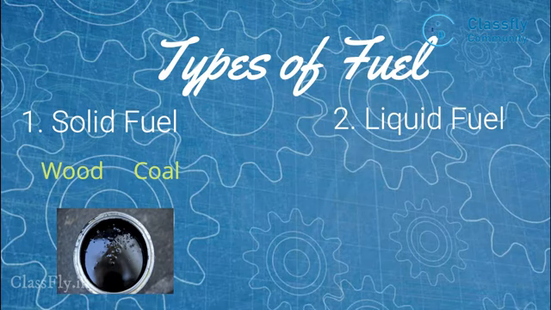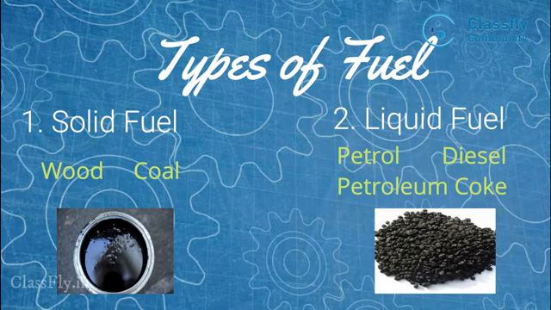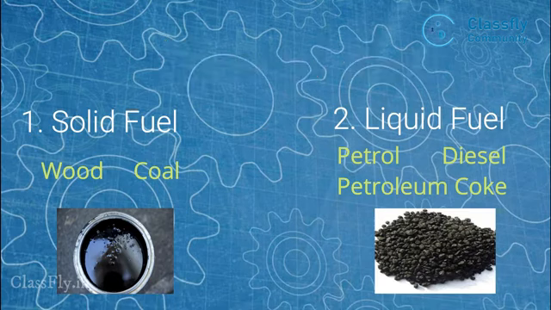Next, moving on to liquid fuels, it is a type of fuel which is present in a liquid form. Petrol is a good example which is used to power combustion engines. Similarly, diesel, which is a mixture of petrol and kerosene. Petroleum coke is a special type of liquid fuel which has 90% carbon, which means that more energy can be produced by it at a lower cost.